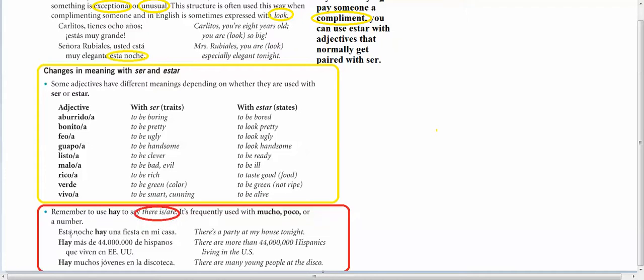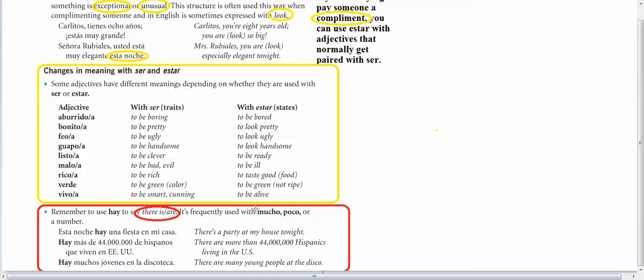So, esta noche hay una fiesta en mi casa. Tonight there is. So if you're trying to say there is or there are, you're going to use hay, not ser or estar. Hay más de 44 millones de hispanos que viven en los Estados Unidos. Hay muchos jóvenes en la discoteca.